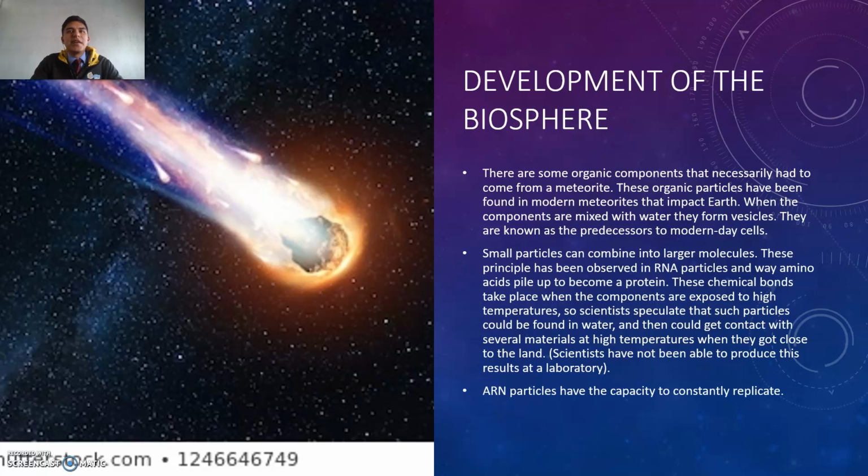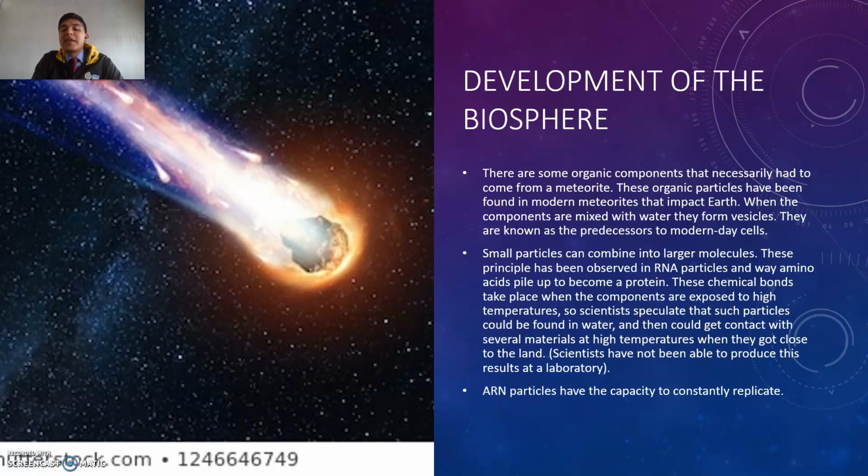So meteorites brought some particles that have been found nowadays as well. And in these meteorites, you're going to find some sort of bags, let's say. In these bags, a lot of organic components are going to come inside. And then they are going to start to multiply and generate more complex particles like the ones we know nowadays.